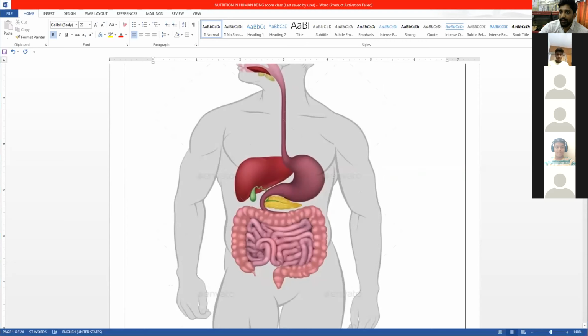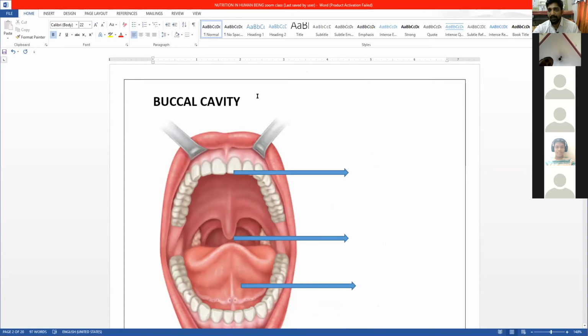So you can see this is the mouth, this is the anus, and the whole thing is called the alimentary canal. Out of the whole alimentary canal, the small intestine part itself is 6 meter long. Now we'll start in detail from mouth till anus, each and every structure. First, this is our buccal cavity. Buccal cavity means what you call the oral cavity.